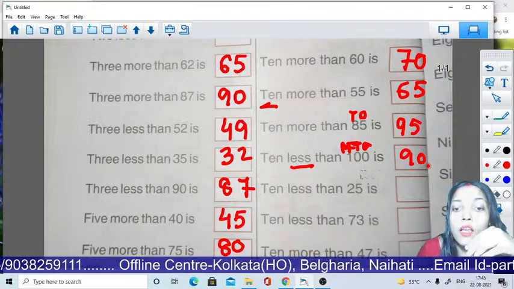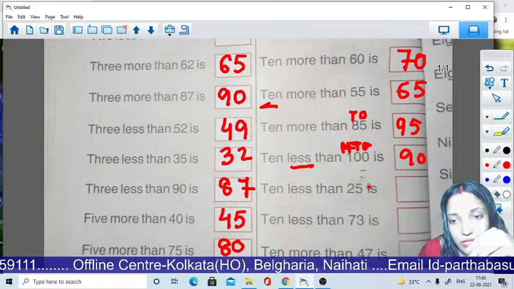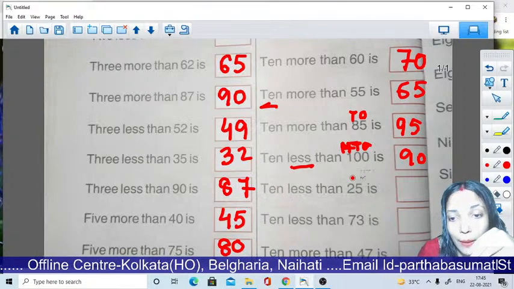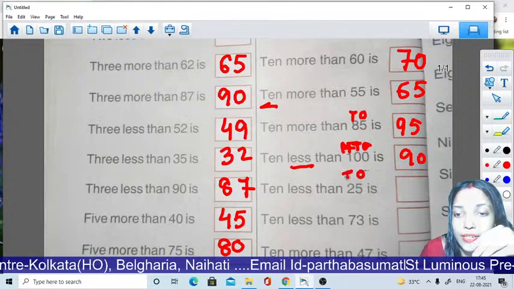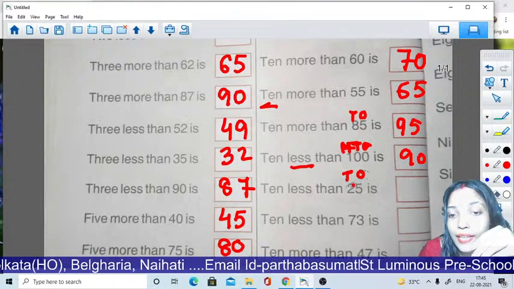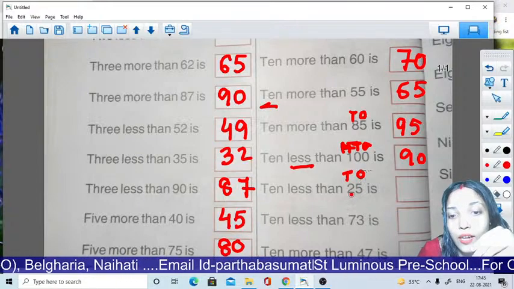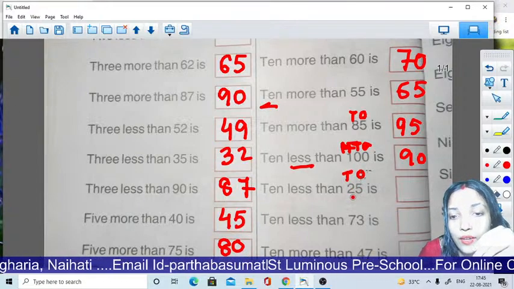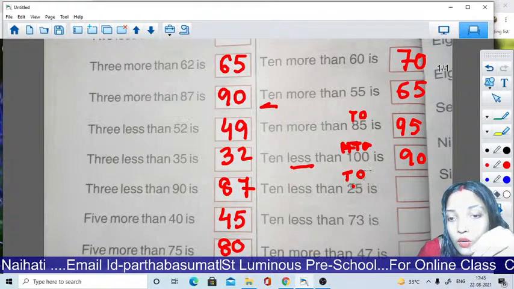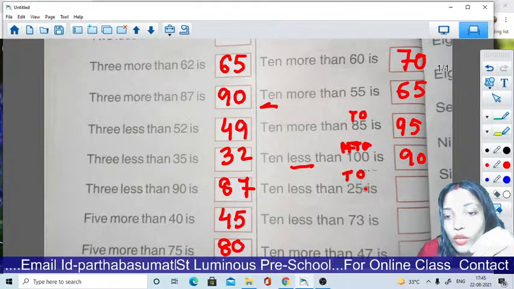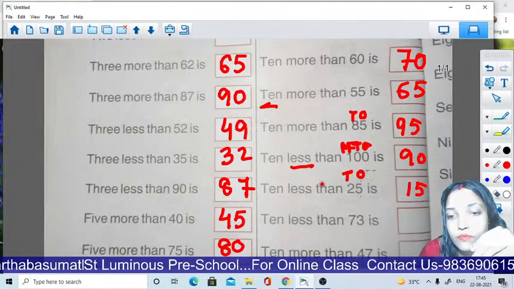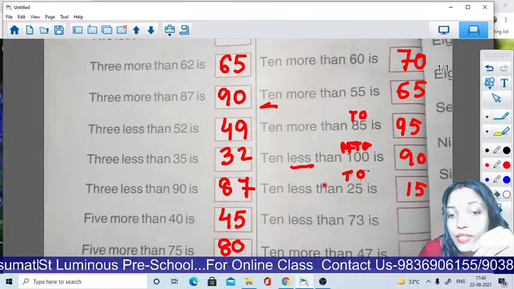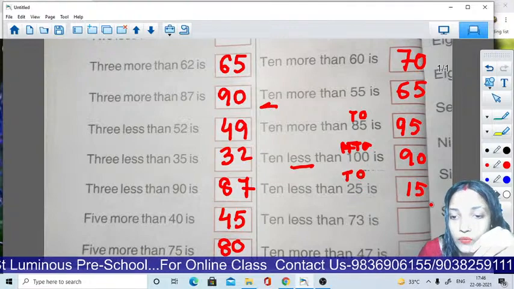Okay, clear? Next, 10 less than 25. You can also apply the shortcut method here. So write here 1 and 10. Now this is the 10th place and 2 is present here. Before 2 we all know 1. So 1, 5, 15. It will be the answer. 10 less than 25 is 15.